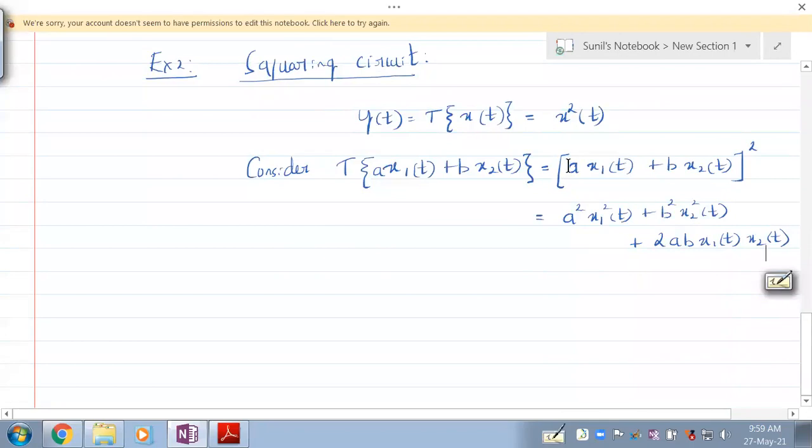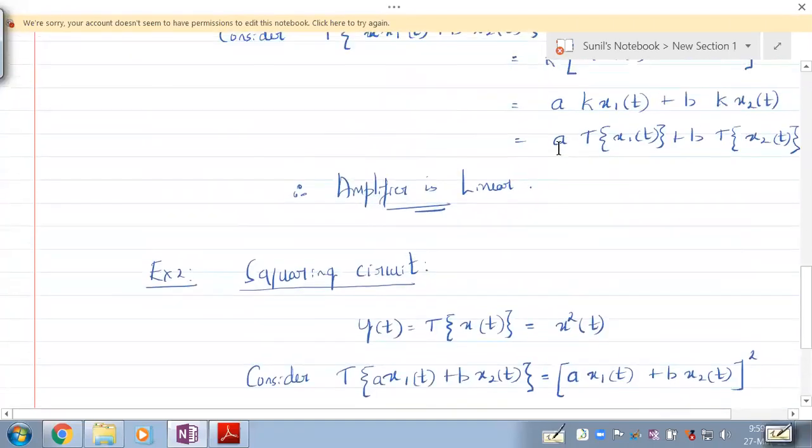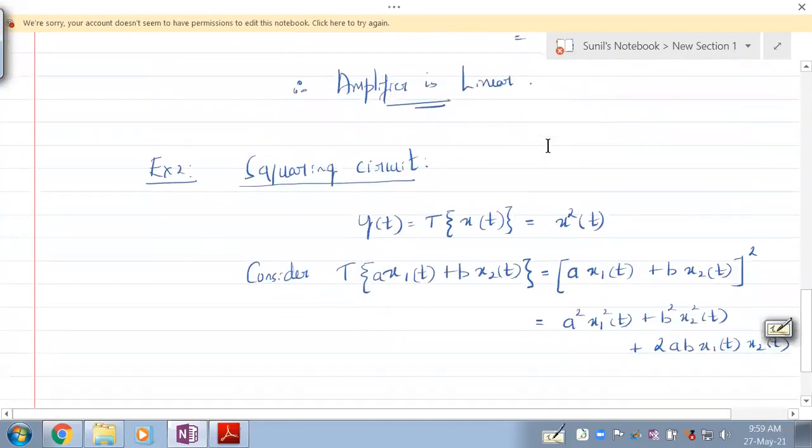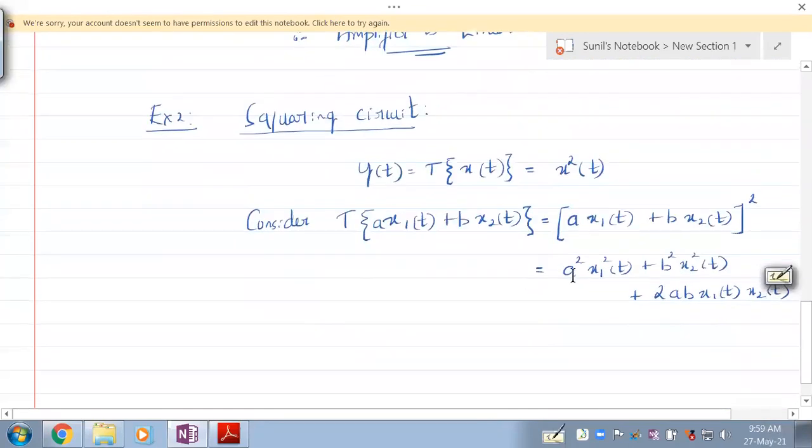A should not have been squared. The scalar is getting squared. In the transformation, the scalar should not be affected. Here the scalar is taken out as it is, but there the scalar is also squared. So a is becoming a squared, which is not a property of a linear system. The scalar should be taken out as it is, which is not happening here. That itself is sufficient to say that it is not a linear system.